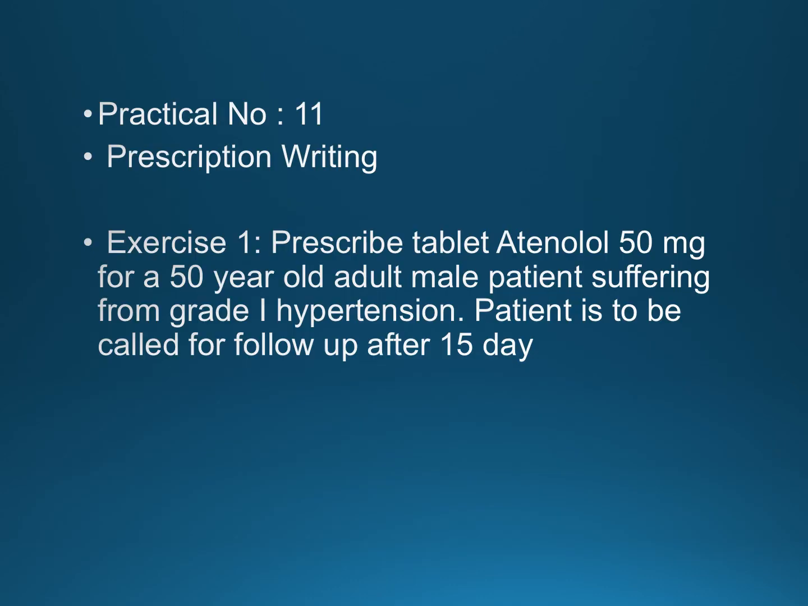Now moving towards the exercises, we will see them one by one. The first exercise, question 1, is: prescribe a tablet atenolol 50 milligrams for a 50-year-old adult. They have given the name of the tablet, the age and gender of the patient, the diagnosis, and the patient is to be called for follow-up after 15 days. So these are the details they have given, and we have to write a proper prescription in the proper prescribing format.